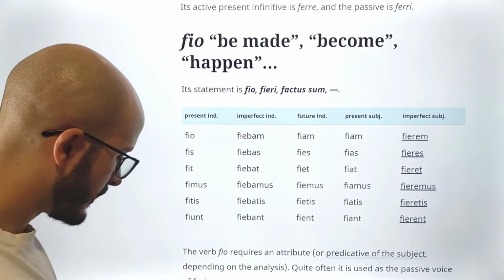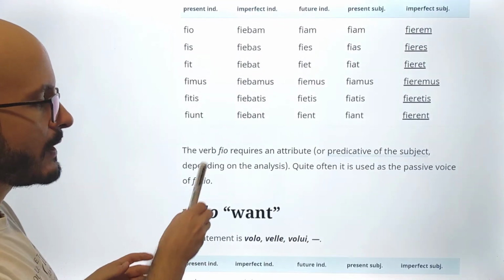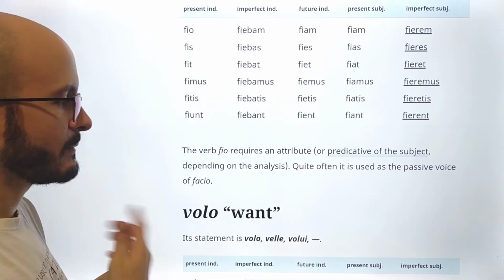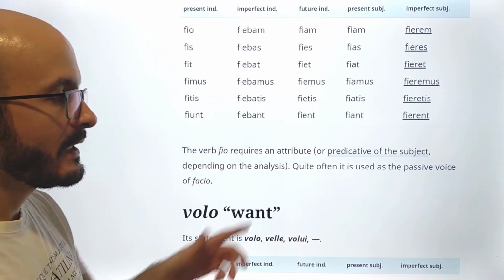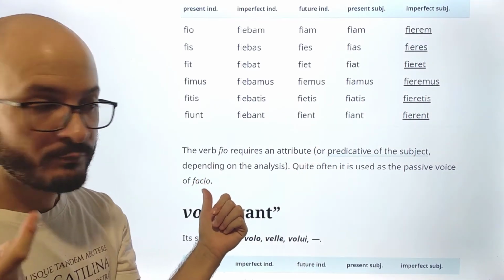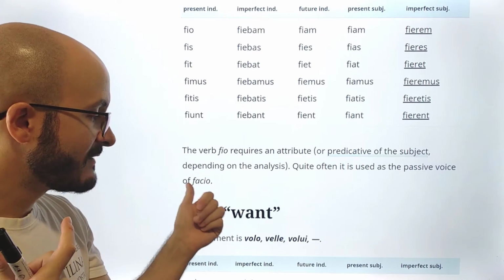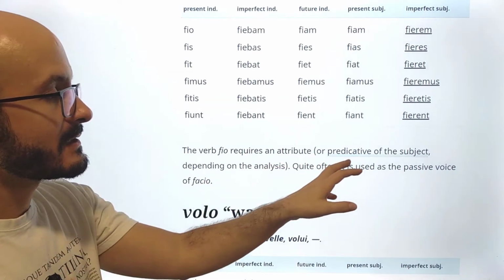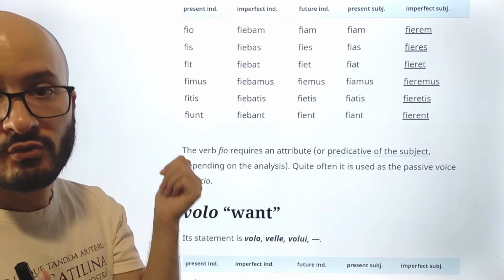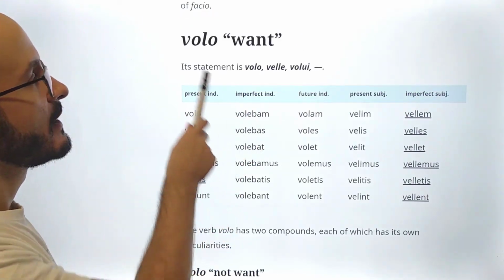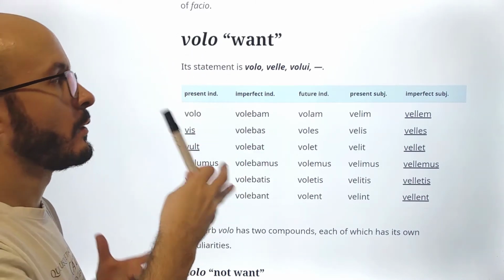It is quite weird because, as I say here, the verb fio requires an attribute or predicative of the subject, depending on the analysis. Quite often, it is used as the passive voice of facio. So instead of using the regular passive voice of facio, we just use the verb fio.